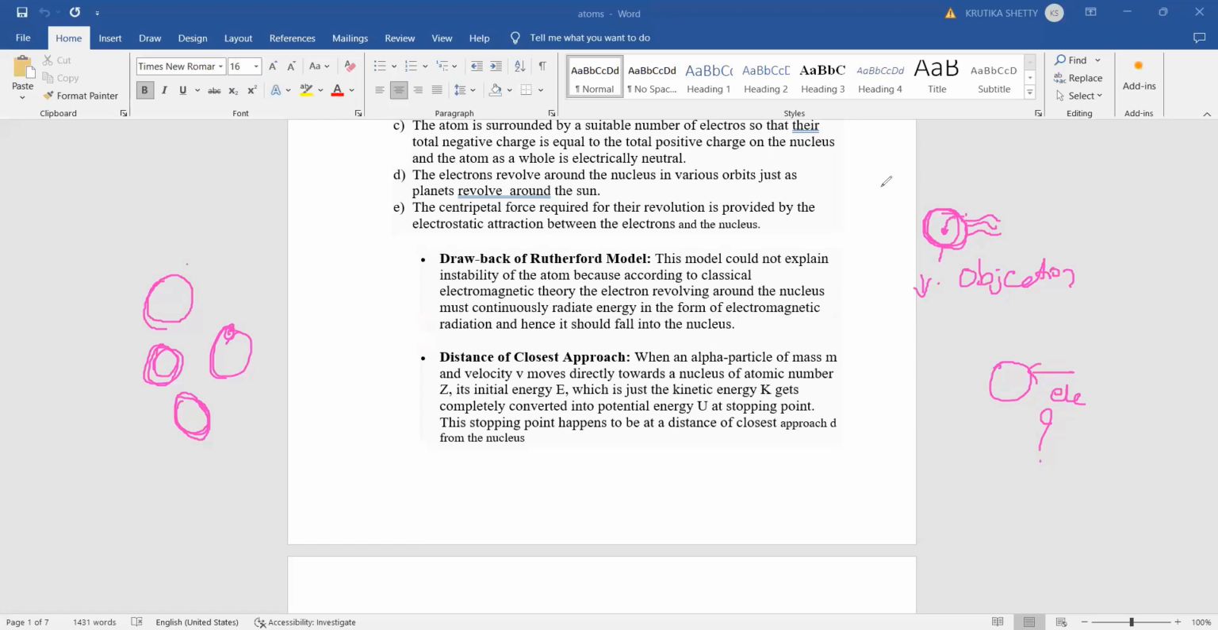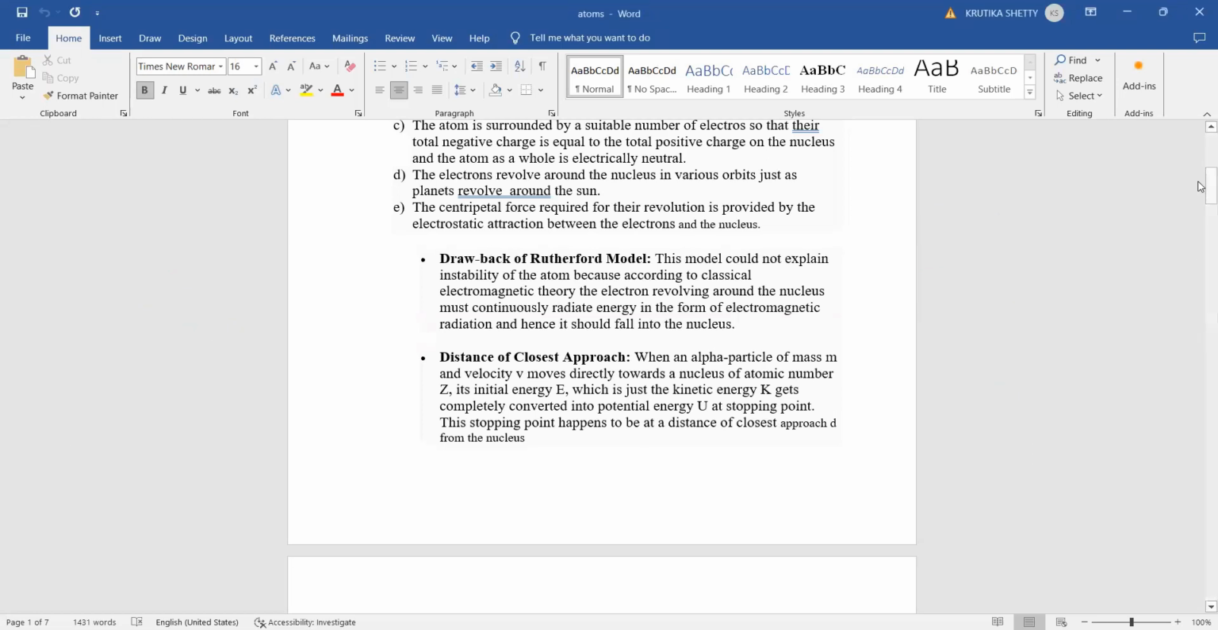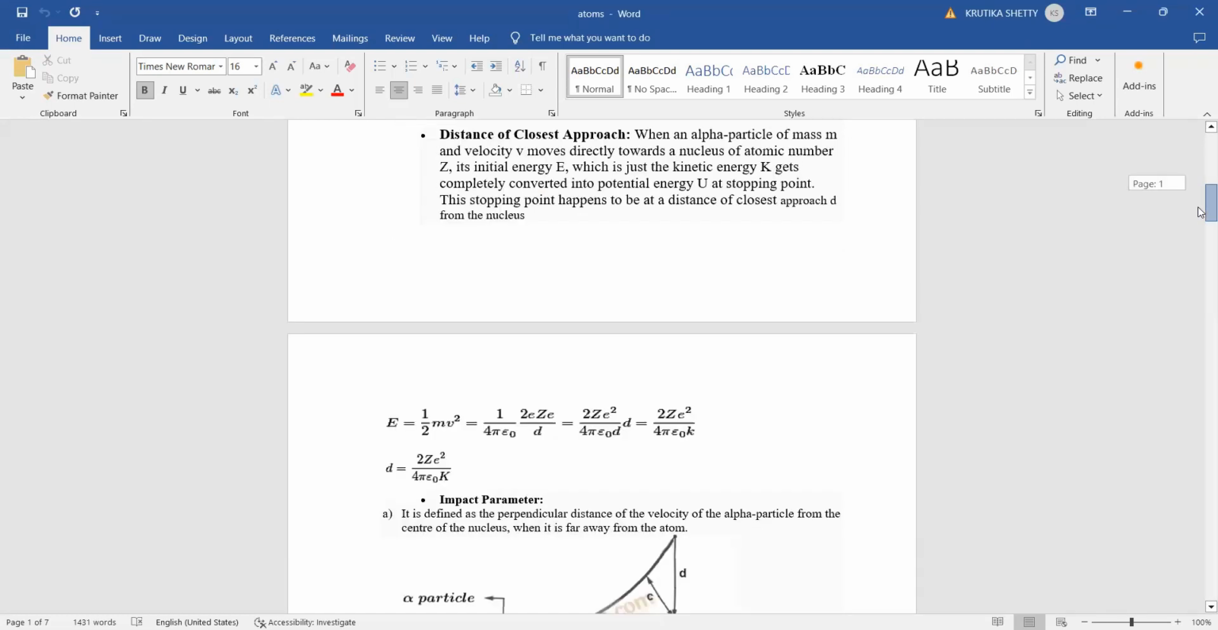So after that, we are discussing the definition, that is distance of closest approach. If you have any doubt, otherwise we are going for the distance of closest approach definition. Yes, interact students, speak. So here the definition comes, let us see here.